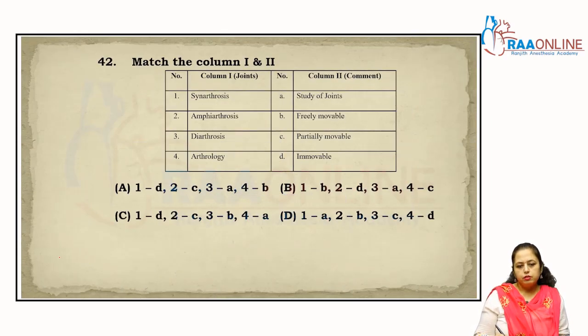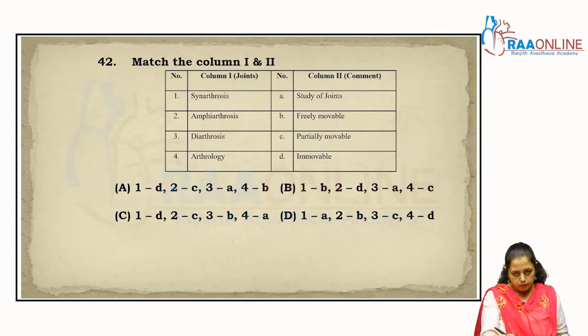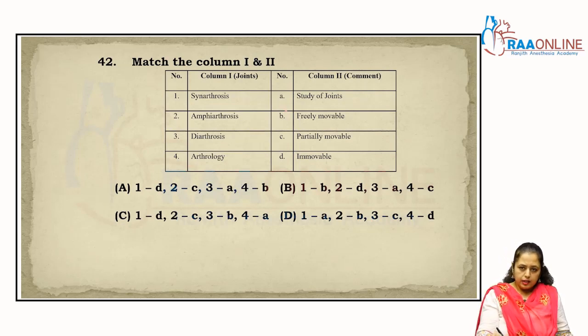Now come to the next one, 42. Synarthrosis, syn that is together, arthros that is jointed. Clear? So these are the immovable joints, right? Synarthrosis are the immovable joints. So the one is D. Amphiarthrosis, amphi, that is partially movable.